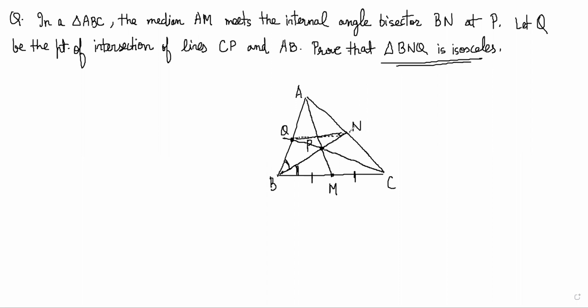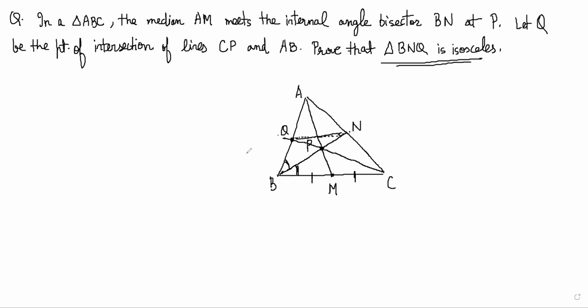Triangle BNQ is isosceles. Now, the reason I chose this question is that it is a very good illustration of how Ceva's theorem can be used. Ceva's theorem says that if there is a point of concurrency and you have 3 points on the sides of the triangle, here the 3 points are Q, N, and M, and 3 Cevians are intersecting. So AM, BN, and CQ are intersecting at this point P.